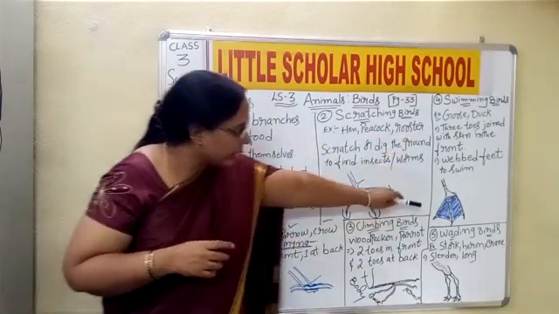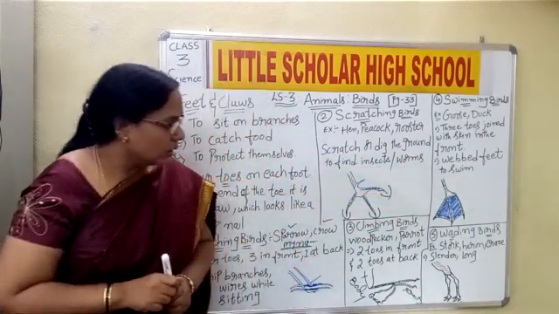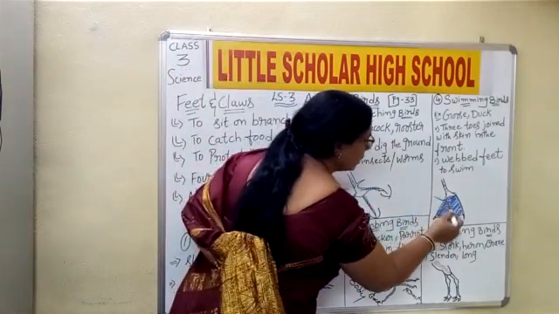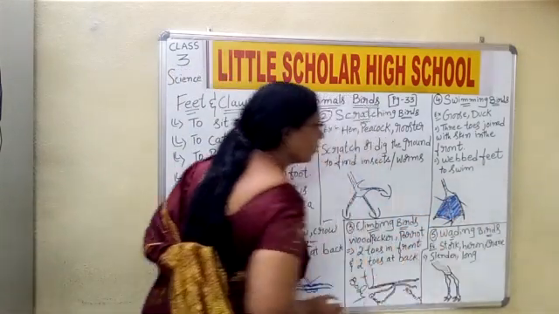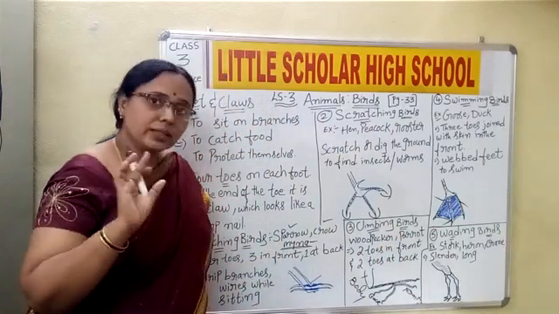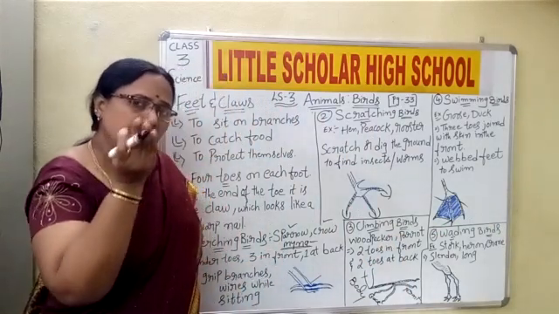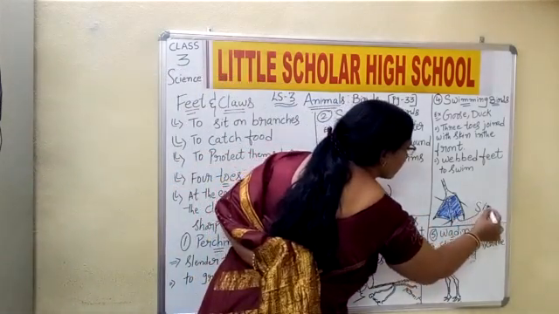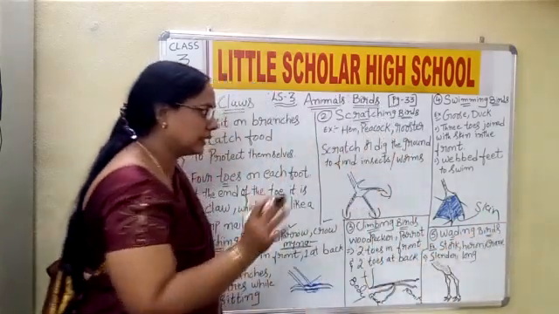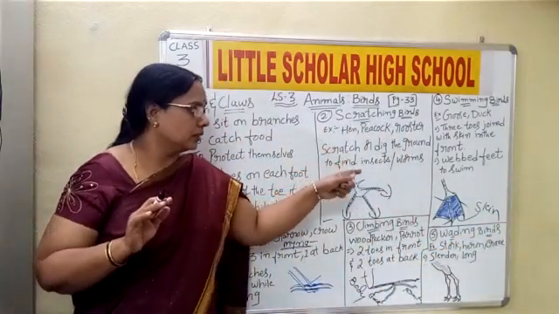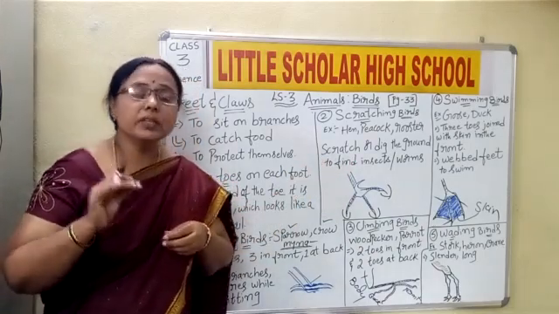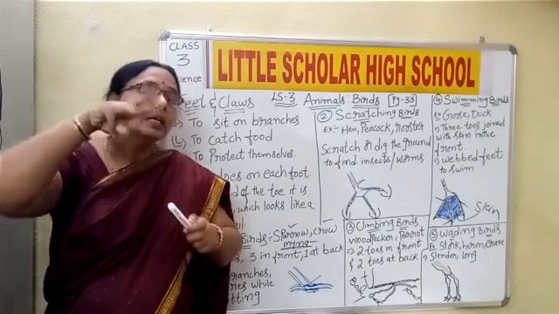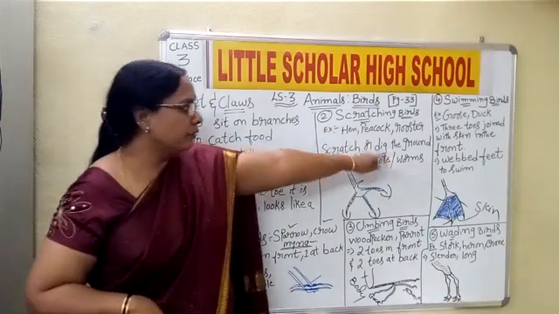See children, here in the diagram, these are the toes, the black ones. Hope you can see the diagram. See, these are the toes: 1, 2, 3. Okay, three toes, and how are they? They are joined with a thin layer of skin. They are joined with the skin, and hence their feet are referred to as webbed feet. Because between the toes they have the skin, their toes are referred to as webbed toes.